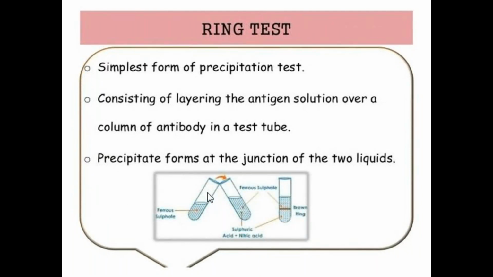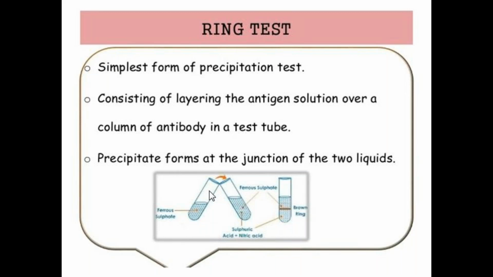Coming to the first one, ring test. What is ring test? It is the simplest form of precipitation reaction. It consists of layering the antigen solution over a column of antibody in a test tube. That means first we take the antibody in a test tube, then we add the antigen on the antibody, and that forms a precipitate at the junction of two liquids. That is called the ring test.